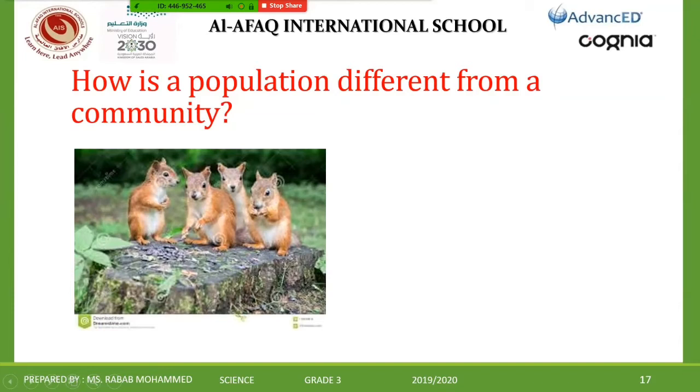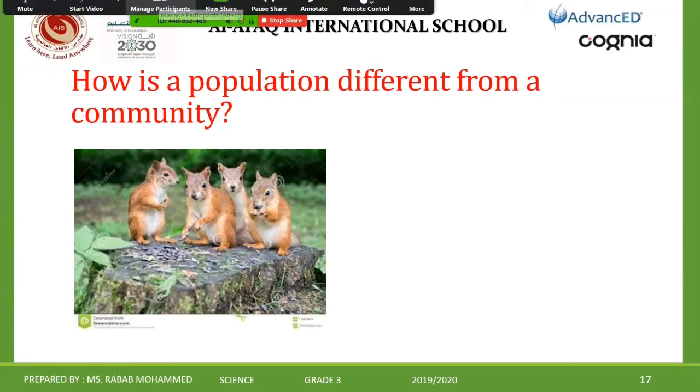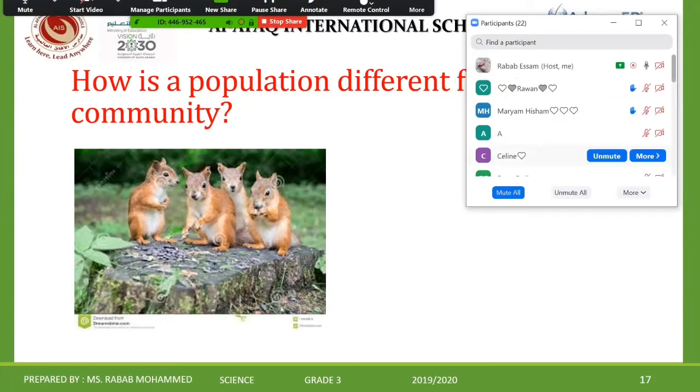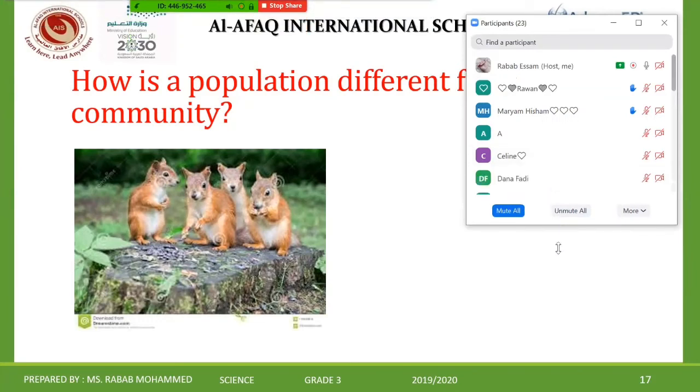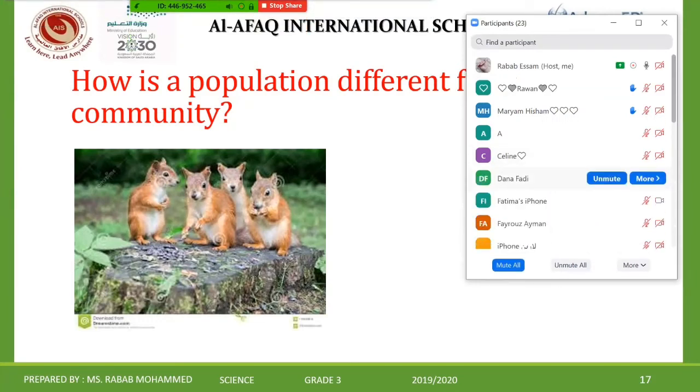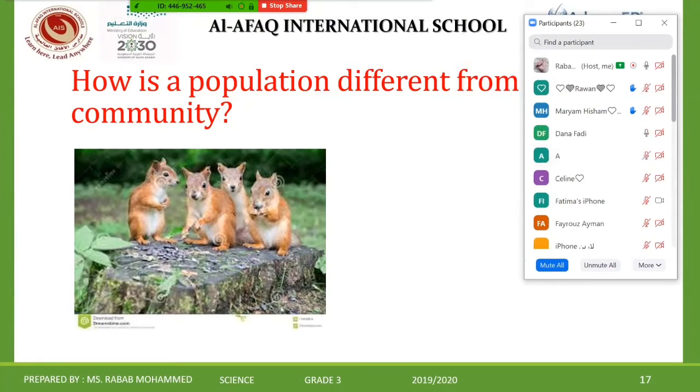Be with me. Here, what can you see? Its name is a red squirrel. You know this one? They are the same kind. Okay, I need one girl to answer me. Dana, please, would you tell me what you can see in this picture?